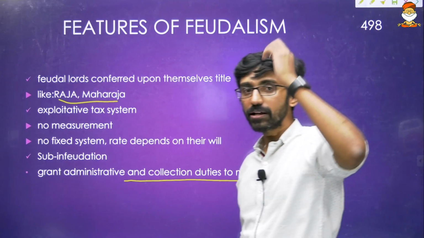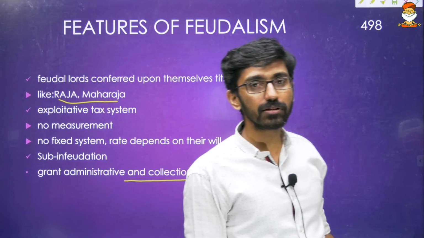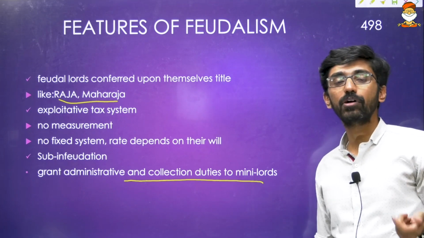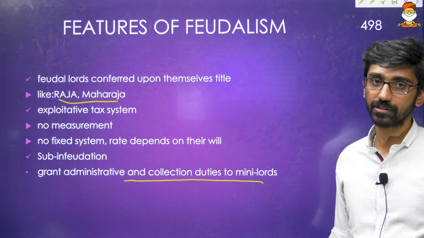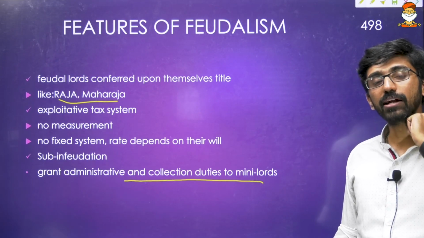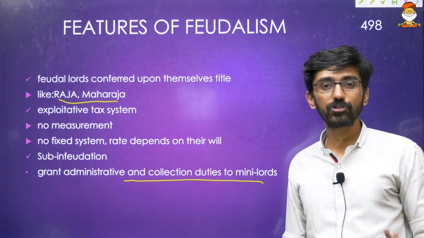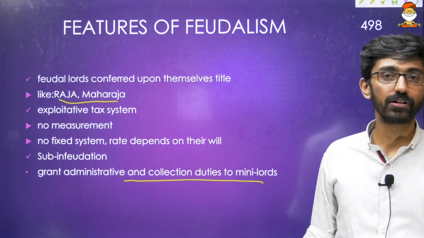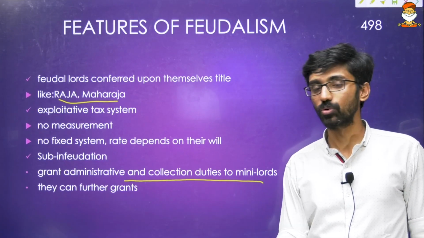The overlord will be there at the top, but he doesn't want to do his own duties. Rather, he is granting the duties to somebody else, and that person also does not want to work, so he is granting to someone else. Ultimately, all these mini lords are working for a certain kind of commission, and where should that commission come from? The peasants. So they started exploiting peasants some more, and that affected agriculture and trade, and that led to degrowth of the cities.